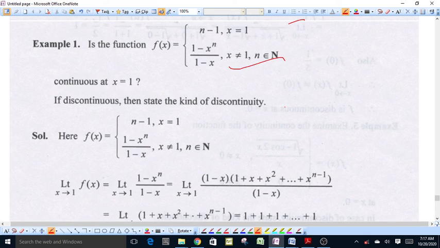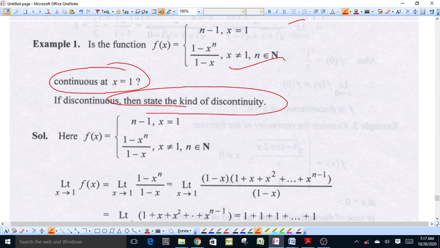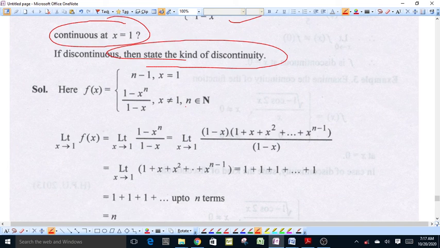We have to check whether this function is continuous or discontinuous at x equal to 1. If discontinuous, then state the kind of discontinuity. We have function f(x) = n - 1 at x = 1, and f(x) = (1 - x^n)/(1 - x) when x is not equal to 1, for all natural numbers n.